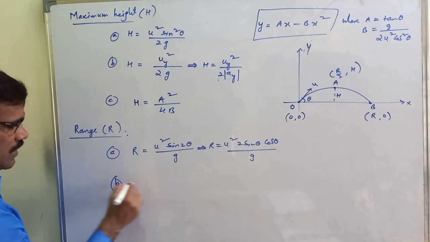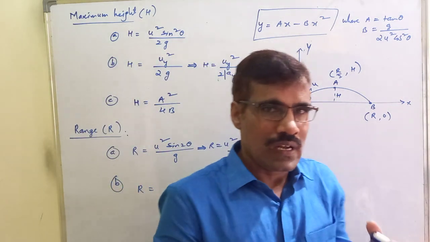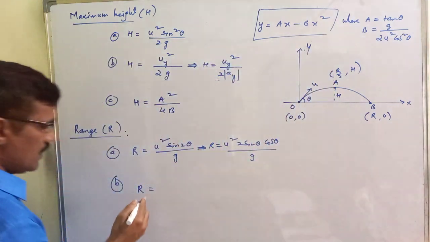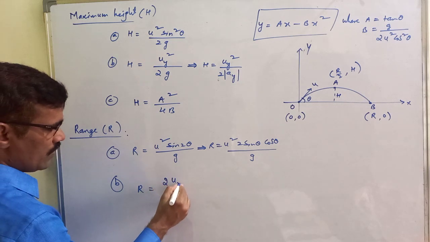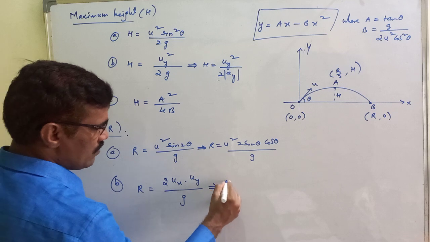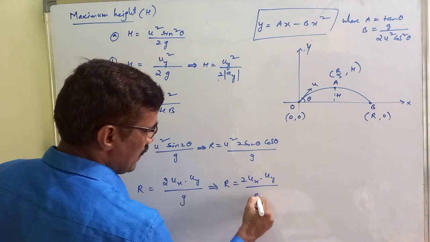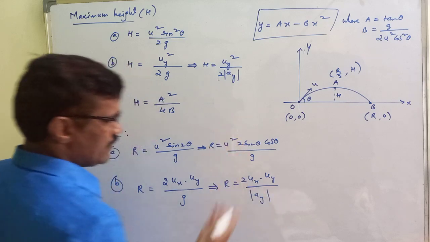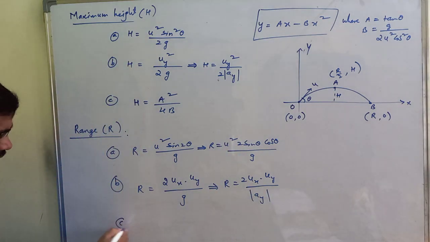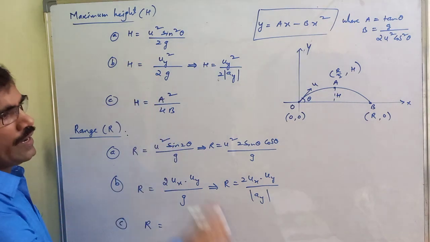Then in terms of ux, uy, the horizontal and vertical components initially, R equal to 2 ux uy by mod of g.